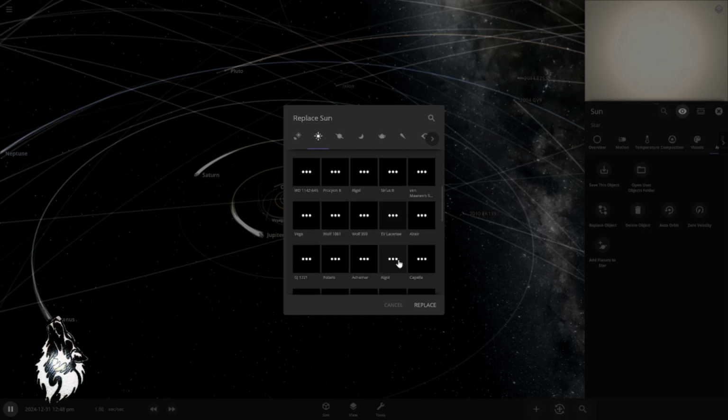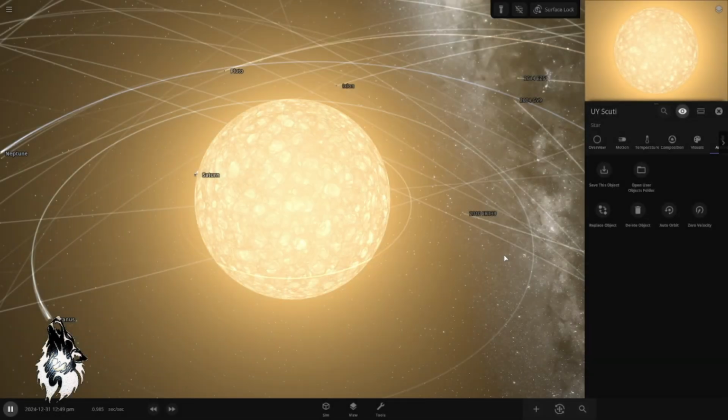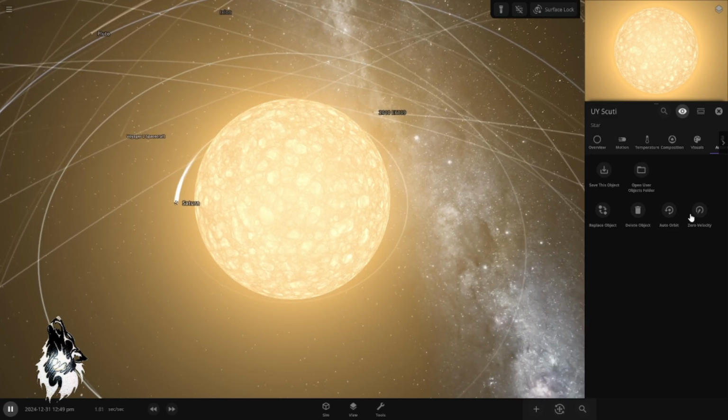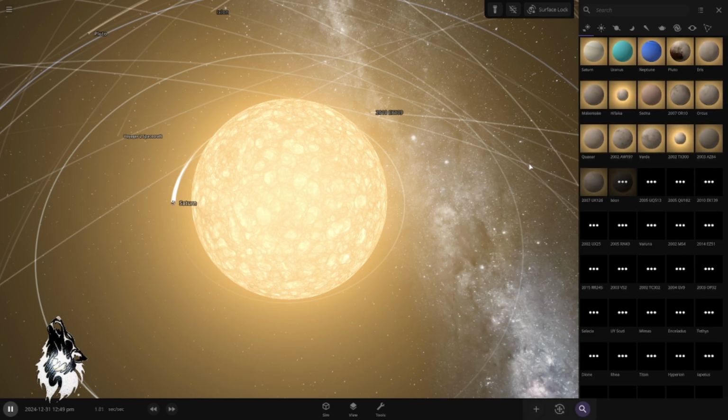and find UY Scuti. Okay, that's UY Scuti. Now once I hit replace, things will get really weird. We did not change our location, we did not go closer or further from the sun. All we did was replace the sun. And that's how our solar system looks. This is crazy. You might be wondering, where are we, planet Earth, and how long will the light take to reach planet Earth? Okay, ladies and gentlemen, we vanish.